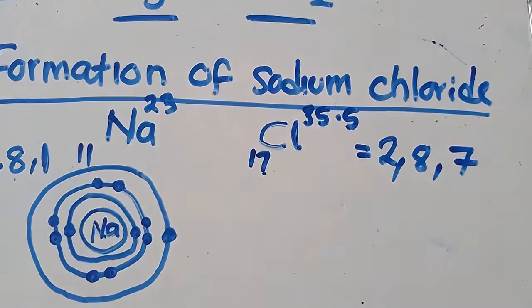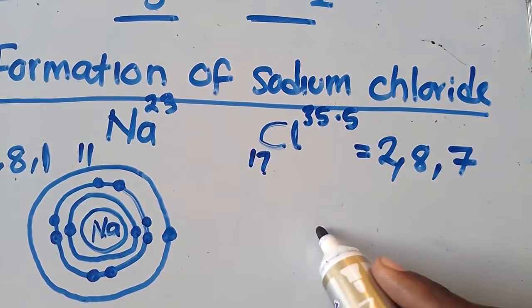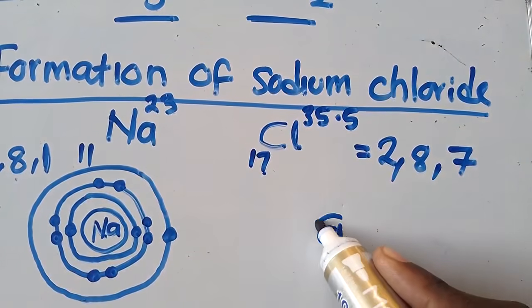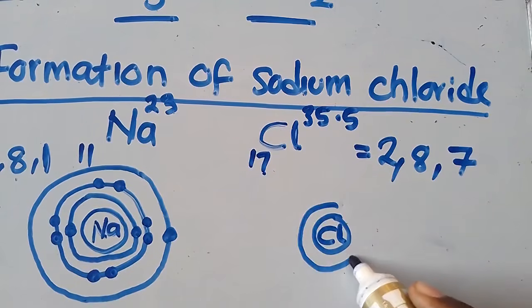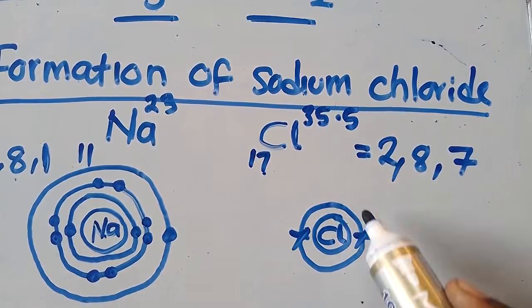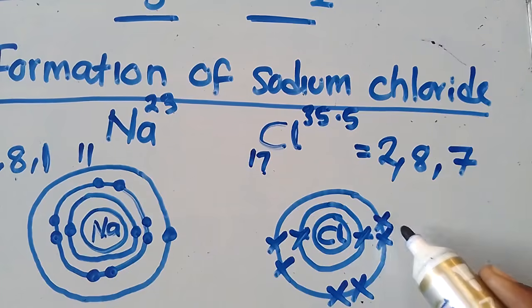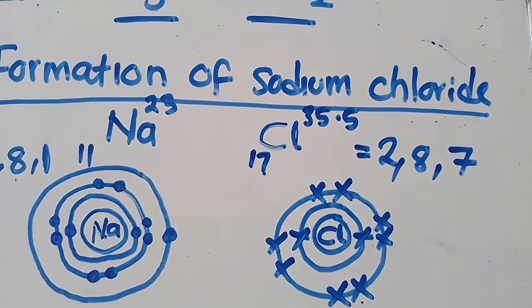So this is what we get to follow. You know that in the first shell, we need to have 2 electrons. Second shell, we need a maximum of 8 electrons. So chlorine will be like this. This is chlorine. First shell, how many electrons am I going to put? 2. So I'm going to put these crosses to differentiate. This other one, how many electrons am I going to have? 8. So I put 8: 4, 5, 6, 7, 8, like that.